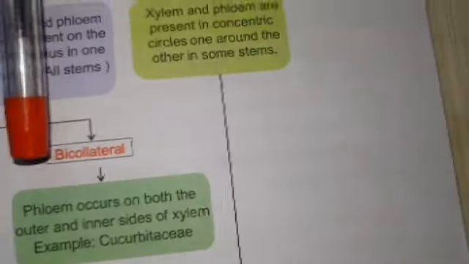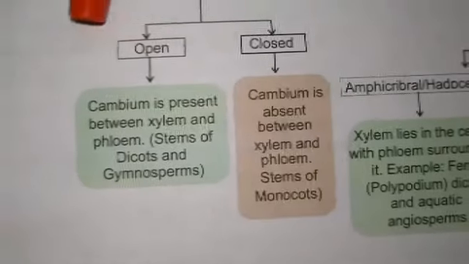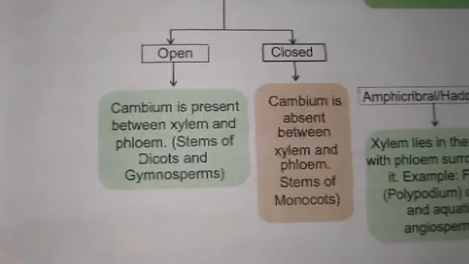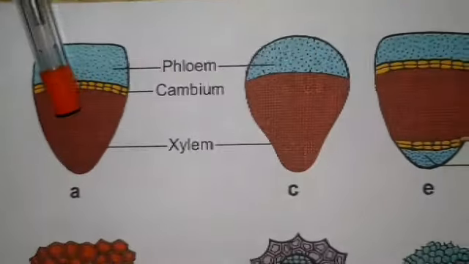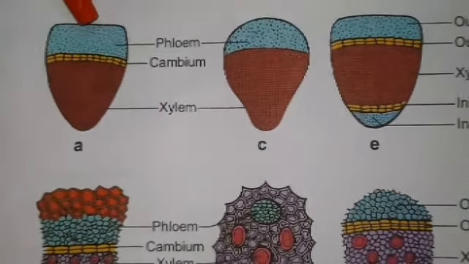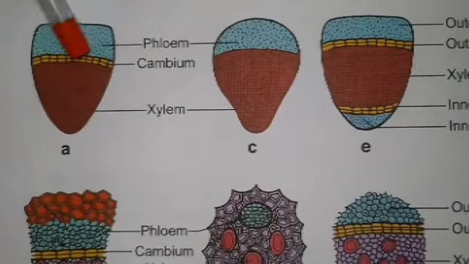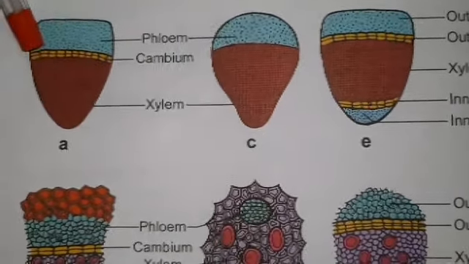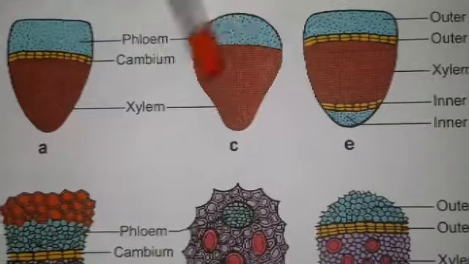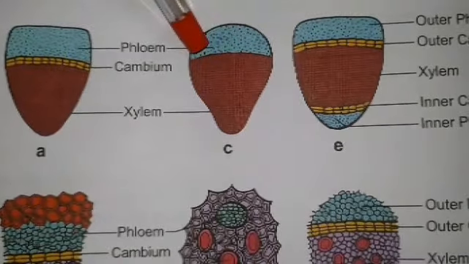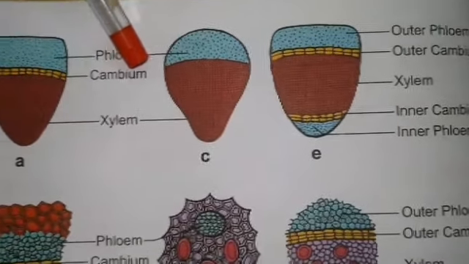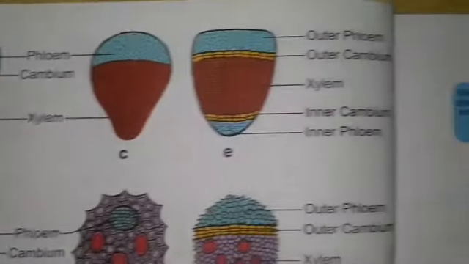Next, the collateral vascular bundle is again classified into two types: open collateral vascular bundle and closed collateral vascular bundle. Open collateral vascular bundle. In a collateral vascular bundle, the xylem is present at the inner side and the phloem is present at the outer side. If the cambium is present in between the xylem and the phloem, it is called an open collateral vascular bundle. If the cambium is absent between the xylem and the phloem, such a type of vascular bundle is called a closed vascular bundle. Concentric vascular bundle.